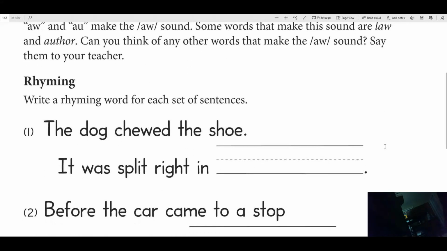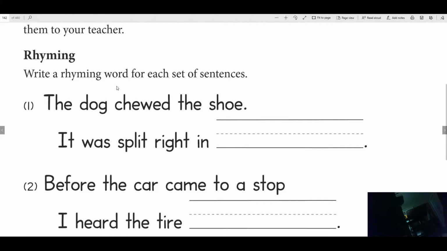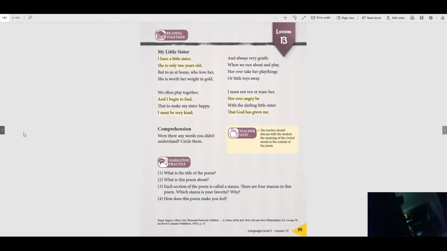Okay, let's look at the rhyming section here. It says we're going to write a rhyming word for each of these sentences. The dog chewed the shoe. It was split right in. What word could we put here? Now, before we do it, let's look back at our poem. I want you to notice, you see this word sister, and old, and her, and gold. In this stanza, which two words rhyme? Old and gold. Do you notice that they're the last word on the second and the fourth line?